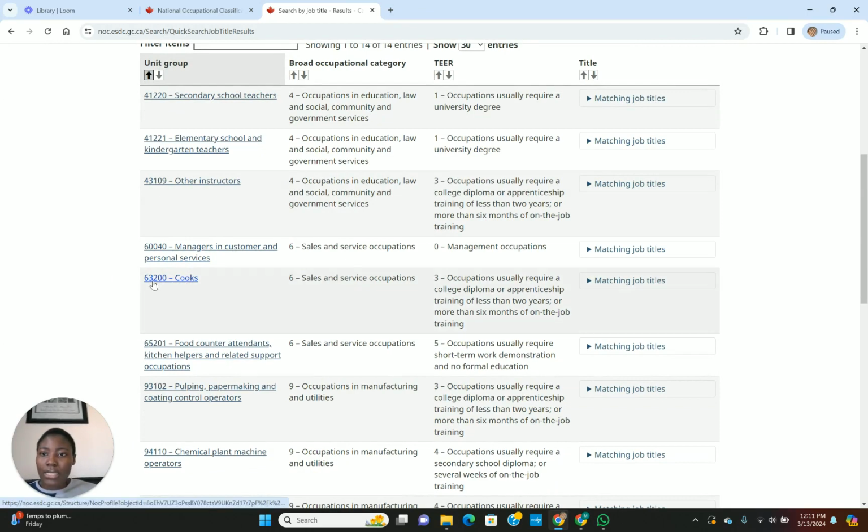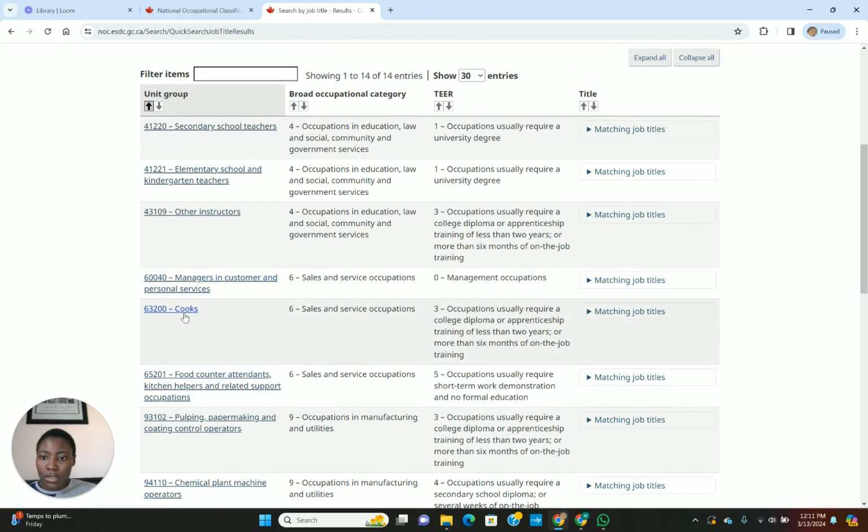It tells you that the NOC code for cook starts with a 6. It's 63200 for the job title cook. Under the category, it tells you sales and service occupations. So if you're a cook, you fall under sales and service occupations.